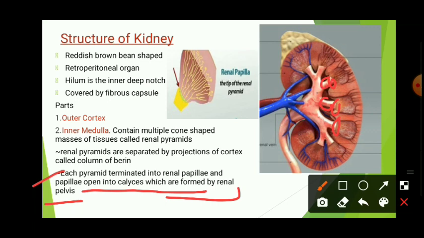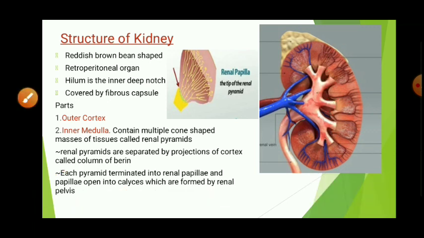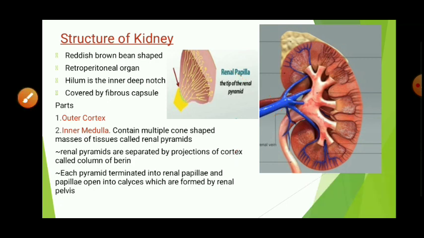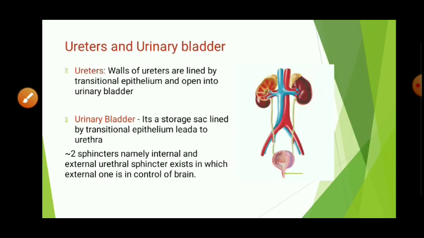Here the calyces will be there, and they finally open into the renal pelvis. And these parts you already know. This is a blue colored structure called renal vein which takes the blood from the kidney, and the red colored vessel which is getting inside of it is called renal artery. Okay, let's see the further. Ureter and urinary bladder.